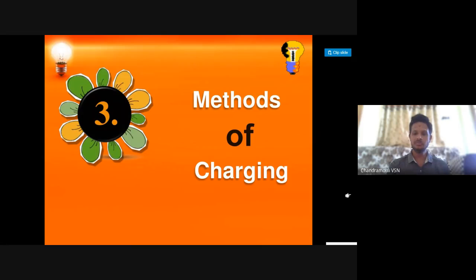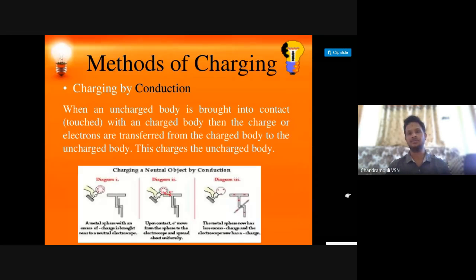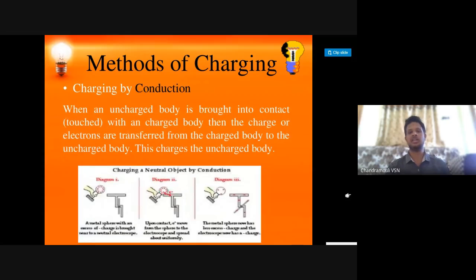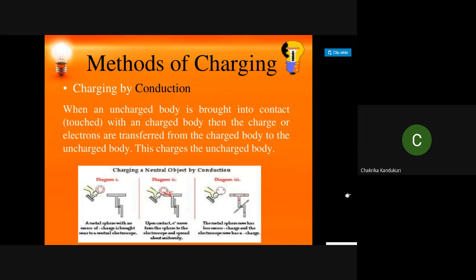So the methods of charging are not required, but just for an idea, we can charge a body by conduction or by induction. What is conduction? When an uncharged body is touched with a charged body, the charge or electrons are transferred from the charged body to the uncharged body.